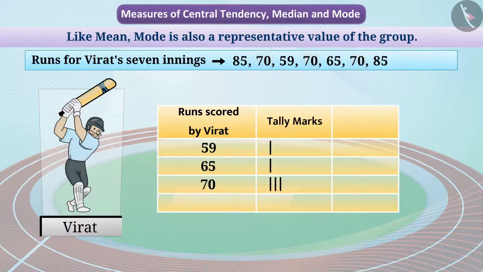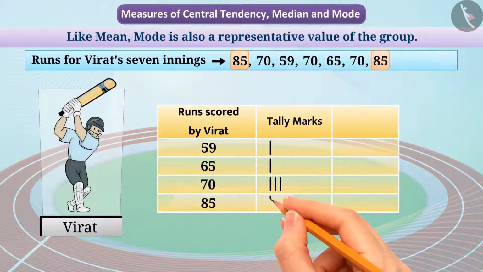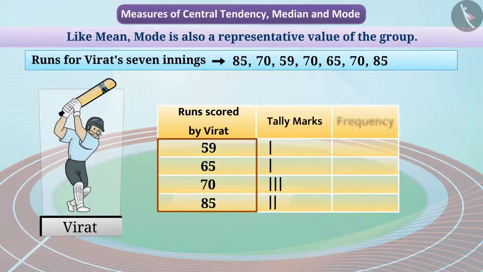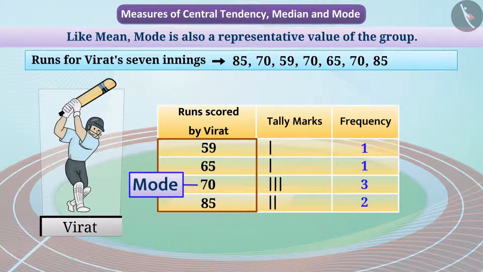We will draw 3 straight lines against it. As well, 85 appears 2 times, so we will draw 2 lines. Now, considering the table, we know that 70 is the most frequently observed observation in this group. We can call this the mode of the group.